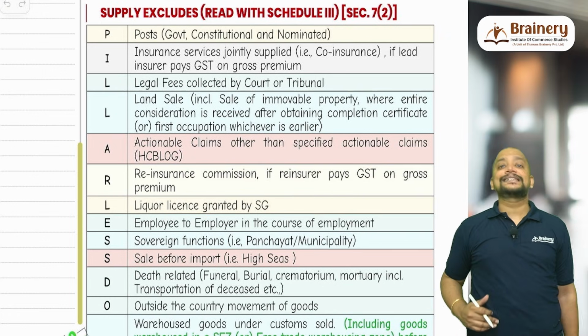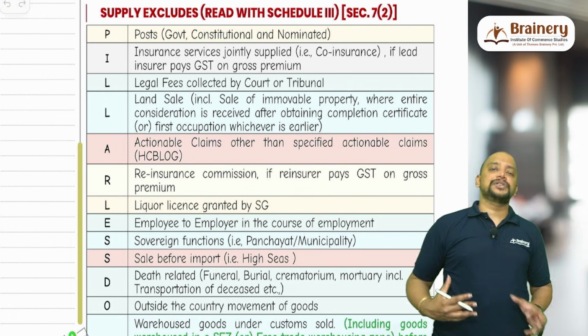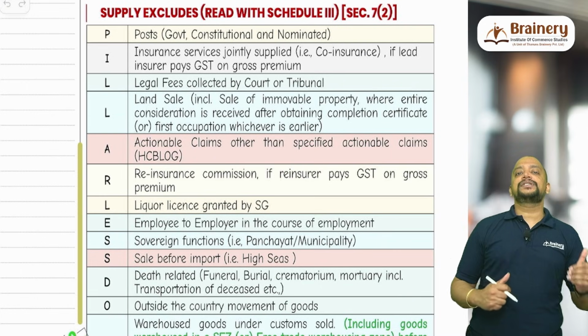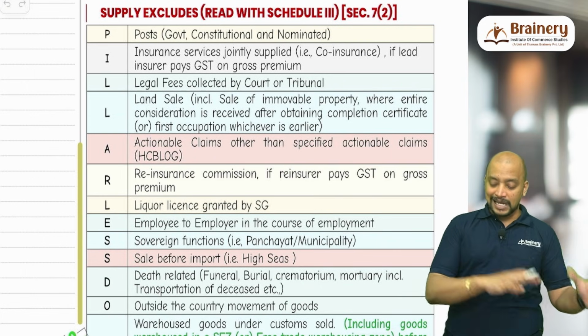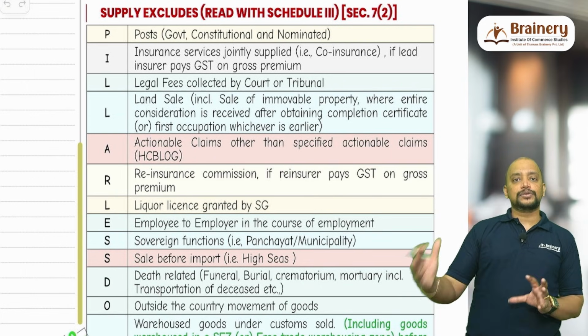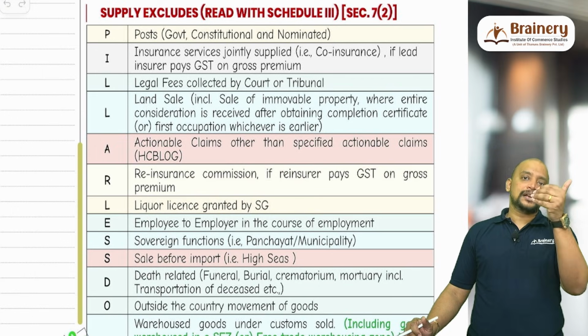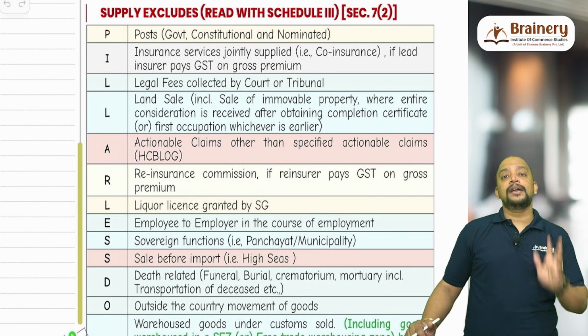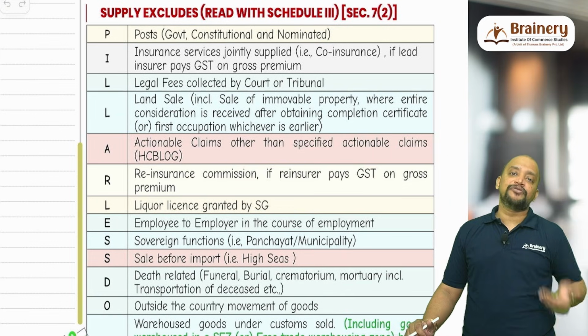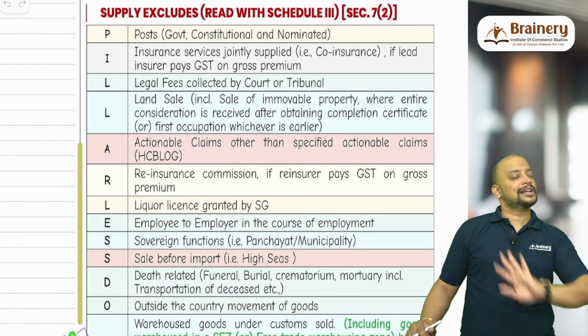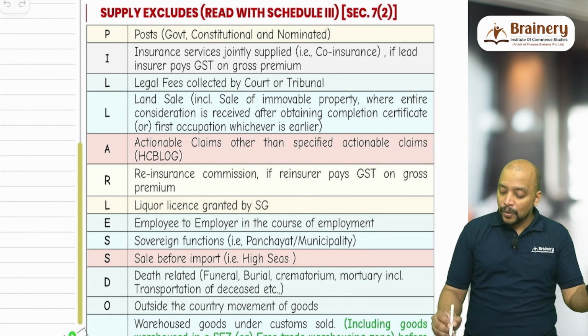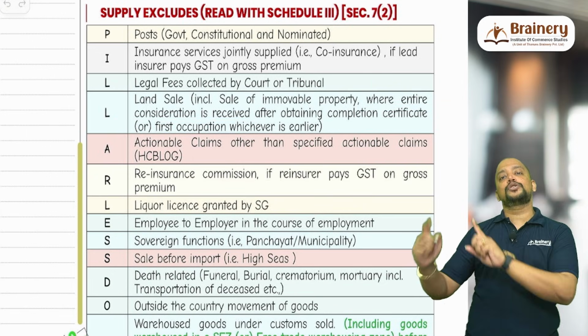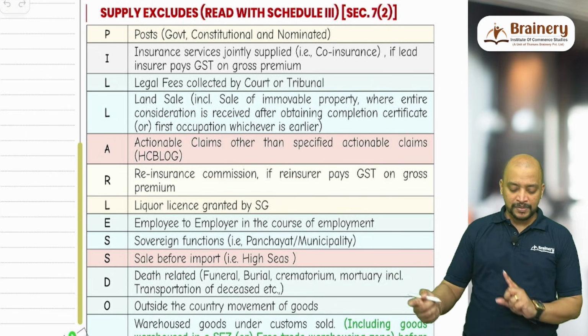But a building is excluded from supply only if the entire consideration is received after obtaining the completion certificate or first occupation, whichever is earlier. So what if the consideration is received partly before, partly after? Then it is not excluded from supply. What if the entire consideration is received before the completion certificate or first occupation, whichever is earlier? Then also it is not excluded from supply. Only if the entire consideration is received after obtaining the completion certificate, then it is excluded from supply.